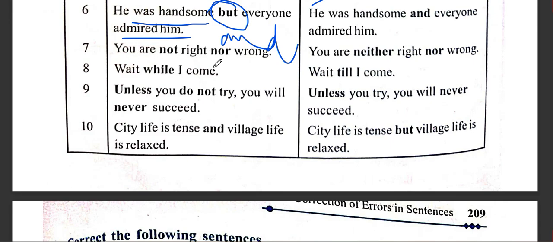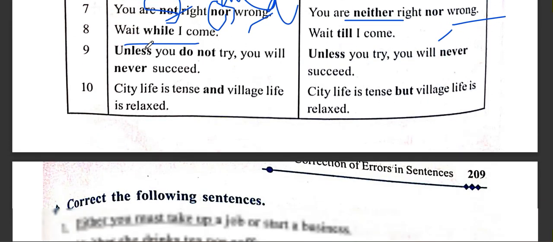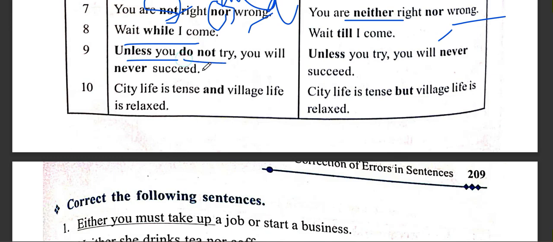You are not right, not wrong: neither right nor wrong combination. I think you are aware of this kind of pair conjunction. Neither, nor: neither right nor wrong. Very good. Wait till I come. Unless you try again, very famous, everyone.